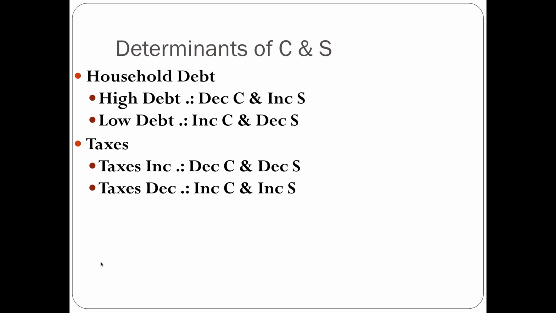So notice what's really key here with a lot of these determinants is what John Maynard Keynes called animal spirits. Being scared, being happy, those kind of emotions can really dictate whether you're going to consume or whether you're going to save.